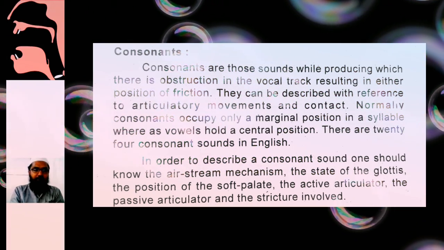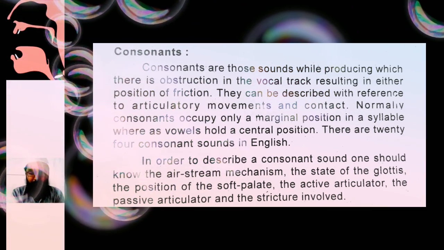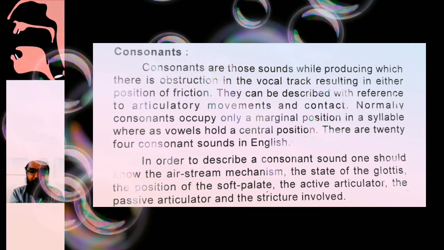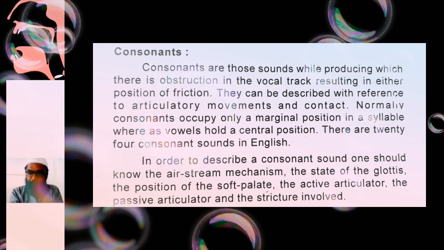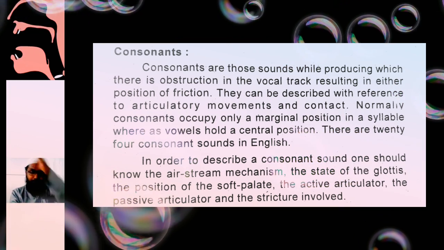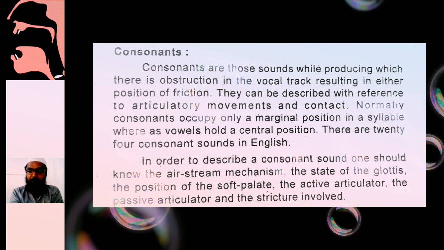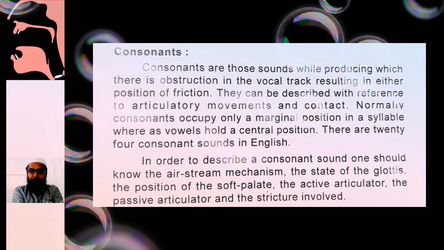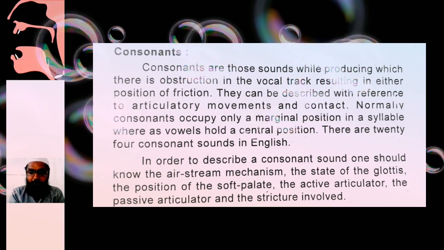Air stream mechanism means the state of the glottis, the position of the soft palate, and the active articulator, passive articulator, and structure involved. These are all the things you should know.